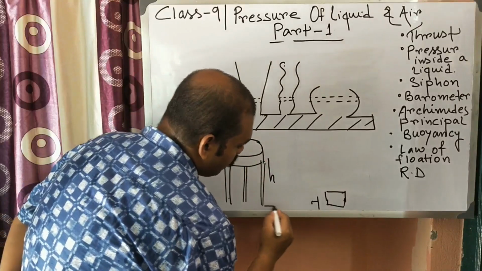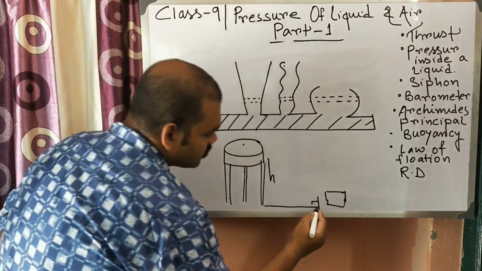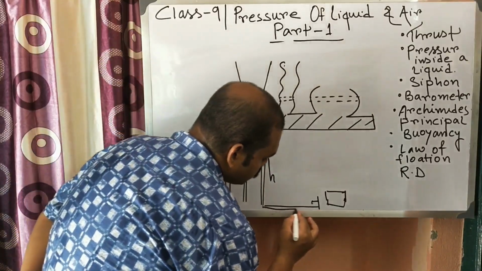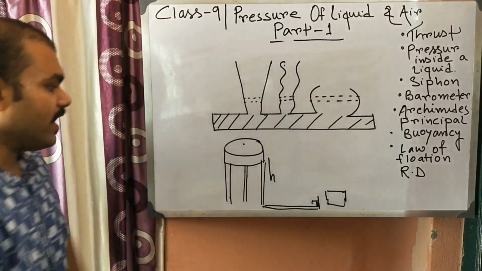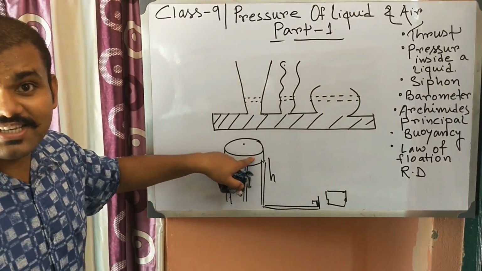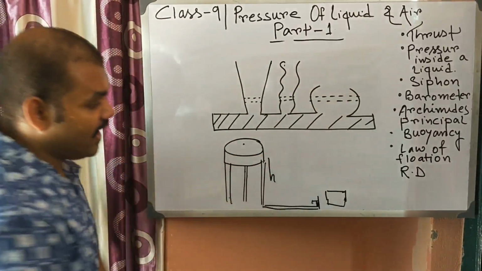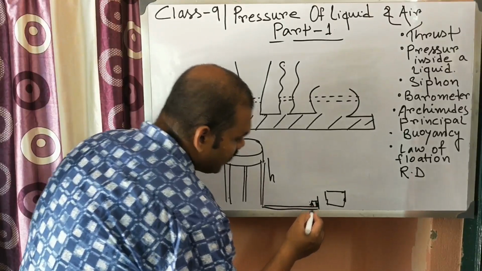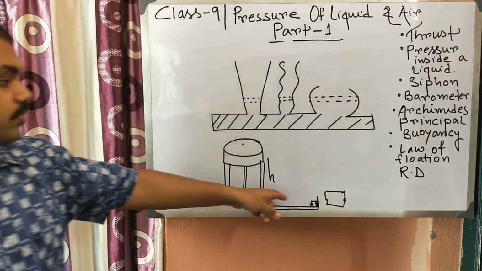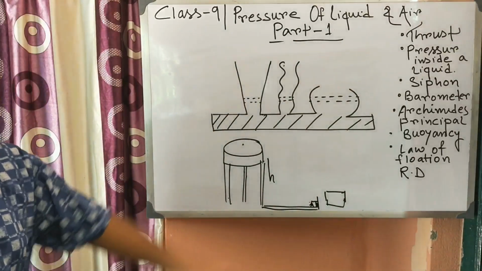So whenever water goes out and passes through the pipe, the water tries to come up. Why? Because its original height is here, so it tries to go up, and that's why the water can forcefully come out. Otherwise, water will not forcefully come out through the pipe.